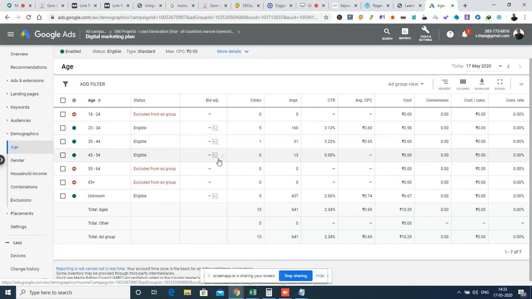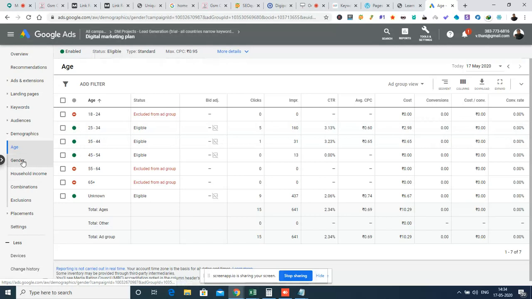So if this age group category is highly interested and the cost is less, what I will do is create a separate campaign only for this particular age category, by which I can spend money only for that age category, which will give me a better return on investment. These things will be covered when we are planning the Google Ads optimization process.